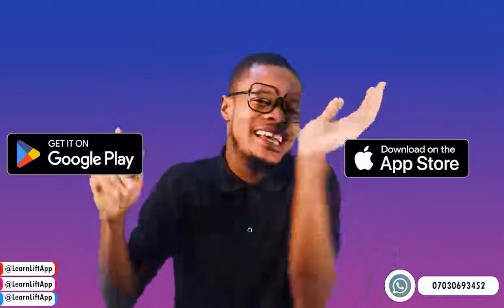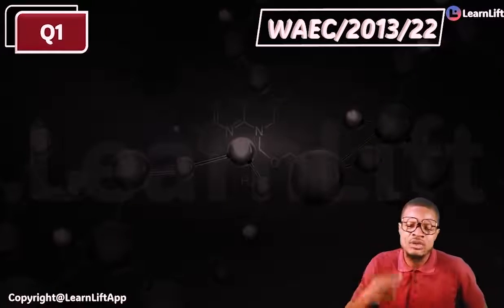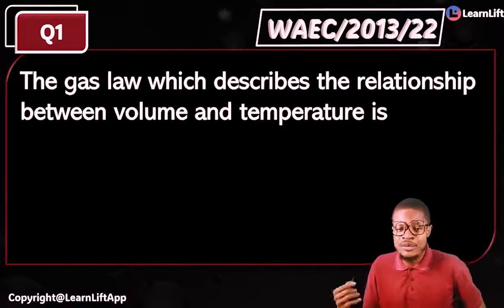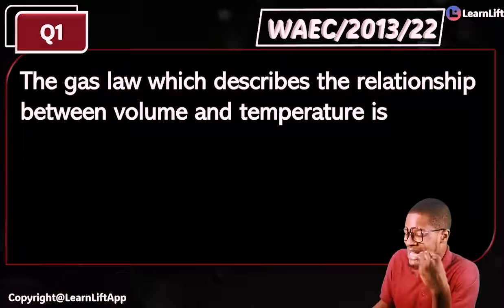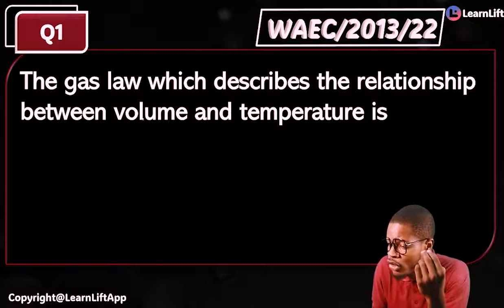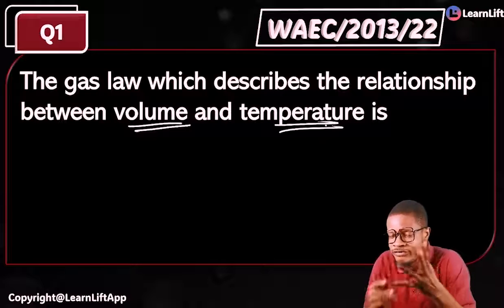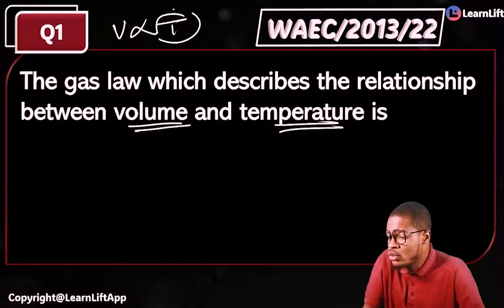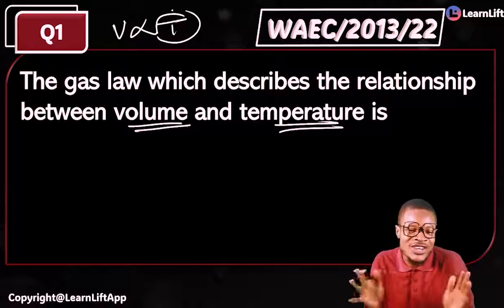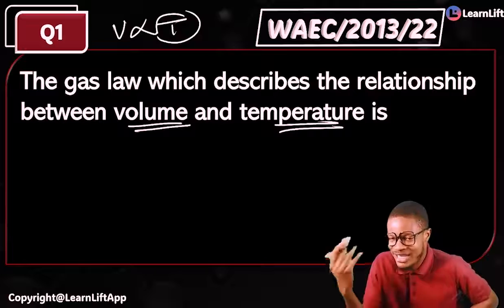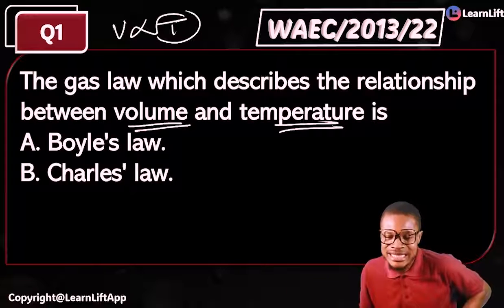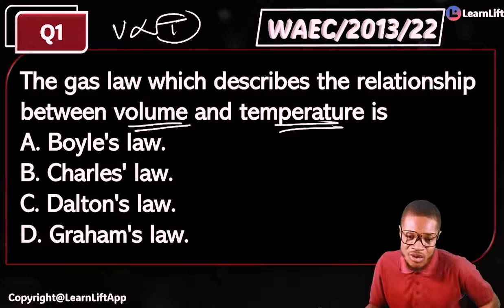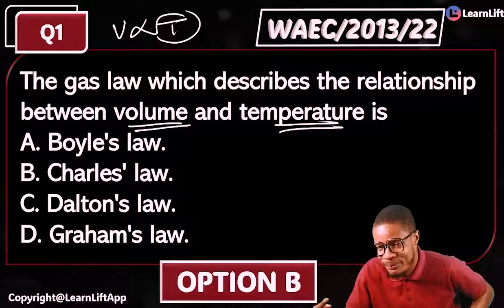A quick one before we move. Let's get back to class. Enjoy. Look at this question that was brought. Waec 2013 question 22. The question says, the gas law that describes the relationship between volume and temperature, the volume of a fixed mass of gas, is directly proportional to the absolute temperature in Kelvin, provided pressure is constant. So, which law is that? Option A says Boyle's law, B says it is Charles's law, C says it is Dalton's law, and D says it is Graham's law. What is the answer? Of course, that's Charles's law. Option B is the correct answer.